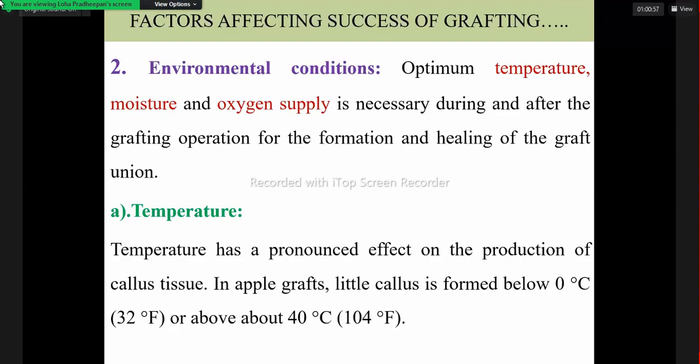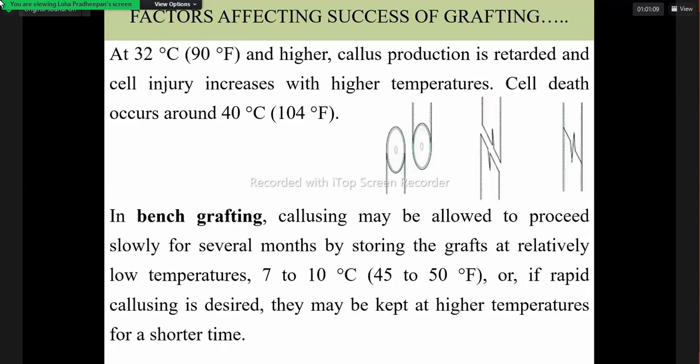Temperature is very important for callus formation. If the callus forms successfully, it will form a successful union quickly. So for callus formation, temperature plays a major role.